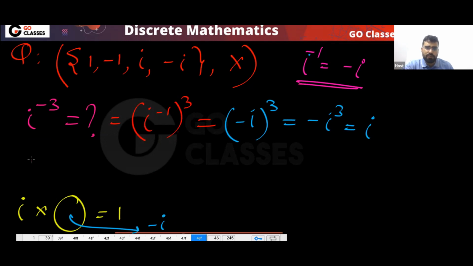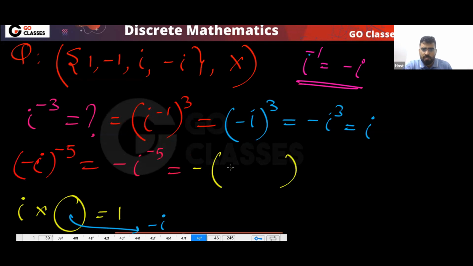So like this you can find. For example, if I ask you what is minus iota power minus 5, what will that be? Now you can use this result. You can write it as minus of iota power minus 3 times iota power minus 2. Iota power minus 3 is iota.